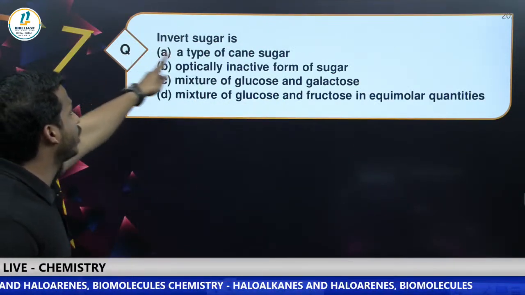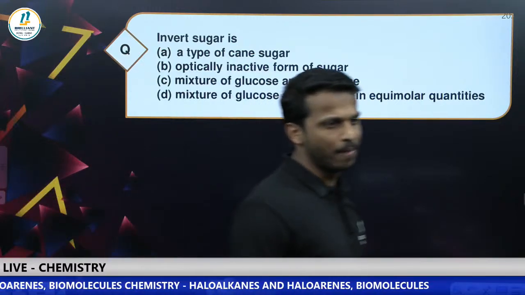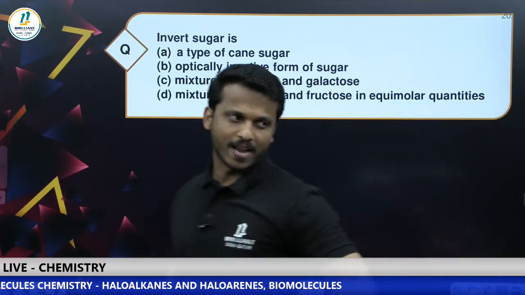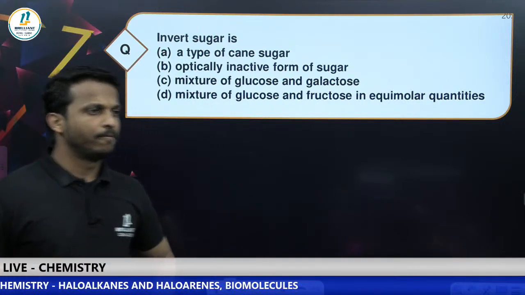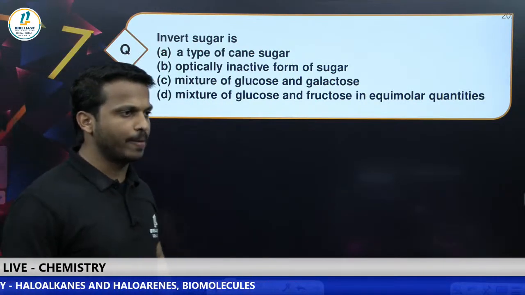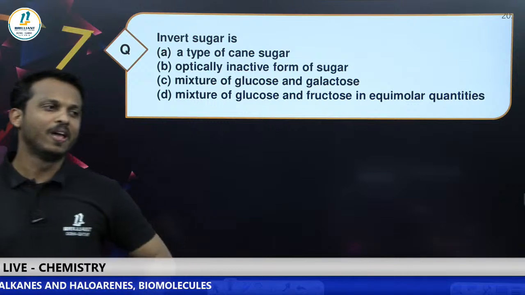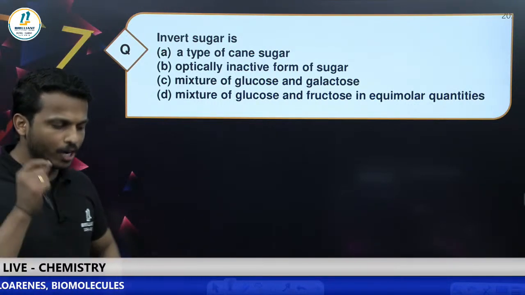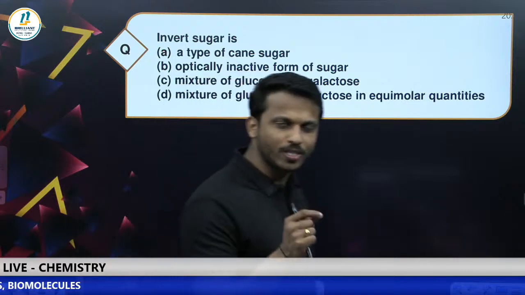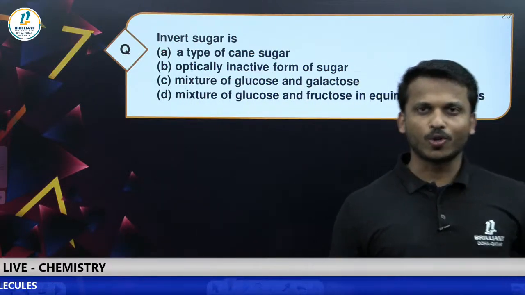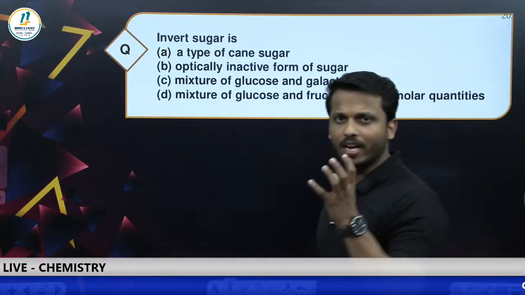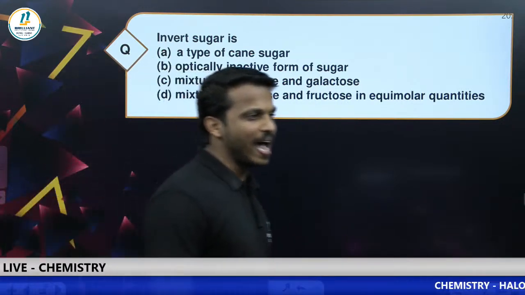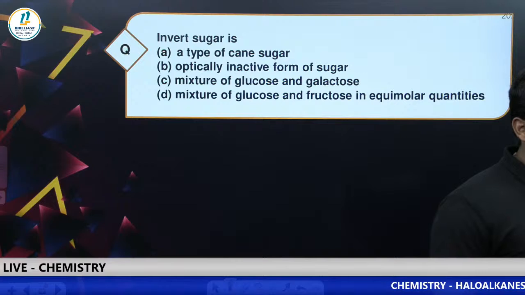Next one, invert sugar is, come on dear all, what is the answer? Biomolecules, another question. Which option can be matched? This is just a beginning. A lot of questions are waiting for you. You studied invert sugar: sucrose is called invert sugar because it contains dextro and levo. Yes or no? So what is the answer?